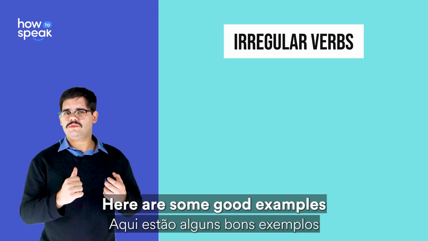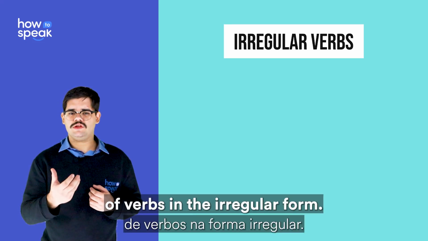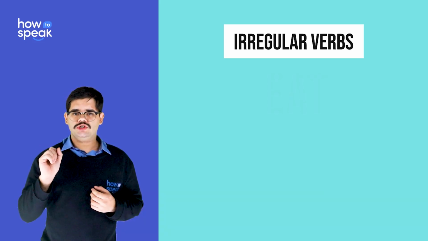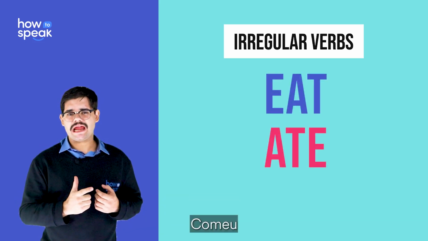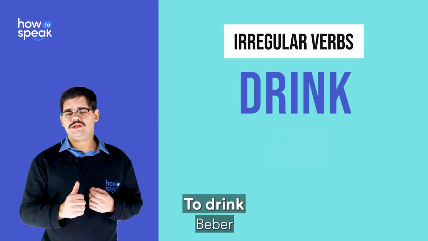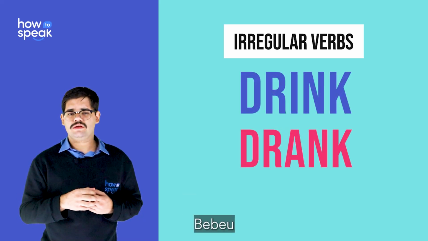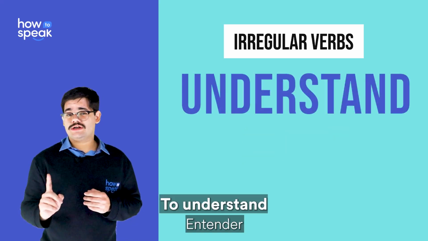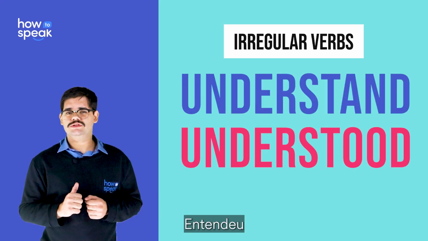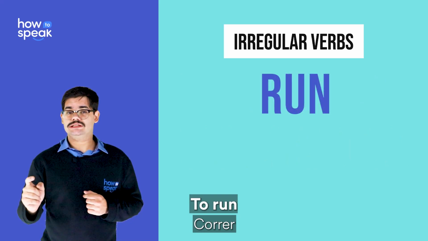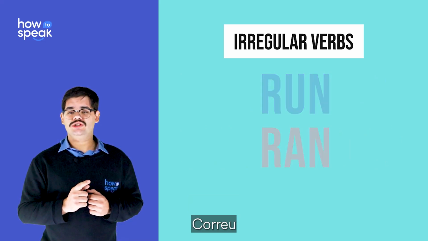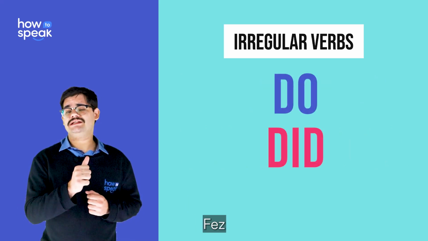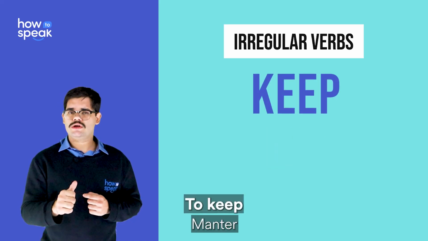Here are some good examples of verbs in the irregular form. To eat, ate. To drink, drank. To sleep, slept. To understand, understood. To run, ran. To do, did. To keep, kept.